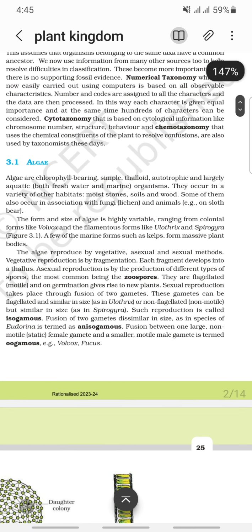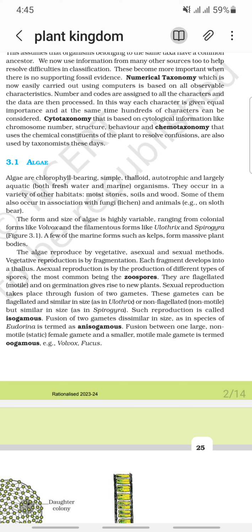Algae. Algae are chlorophyll-bearing, simple, thalloid, autotrophic, and largely aquatic, both freshwater and marine organisms. They occur in a variety of other habitats: moist stones, soils, and wood. Some of them also occur in association with fungi, as lichen, and with animals.